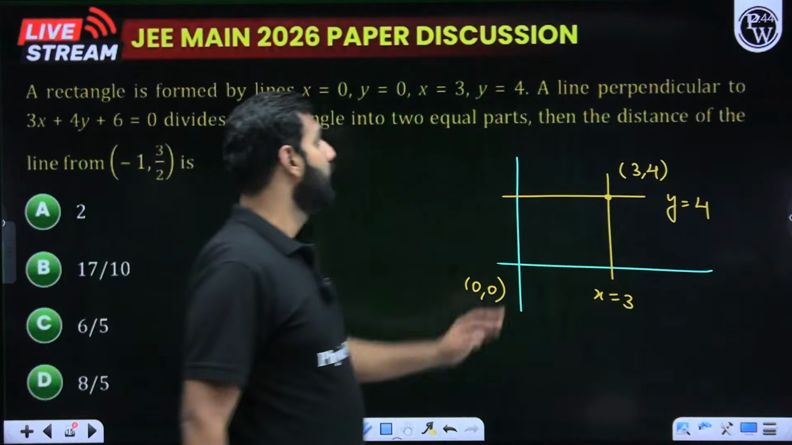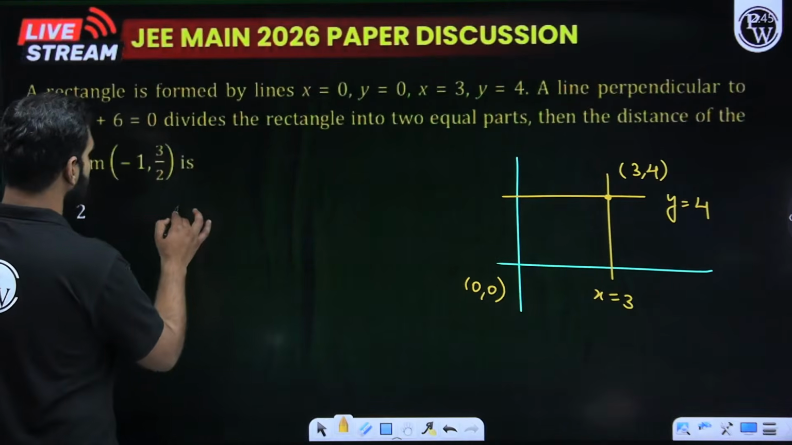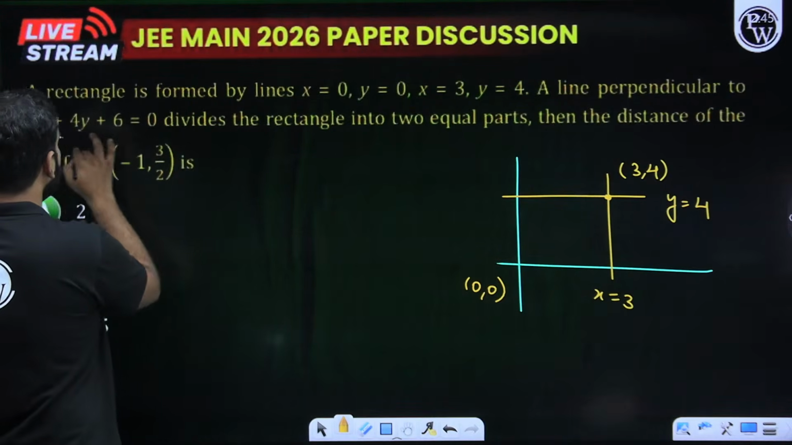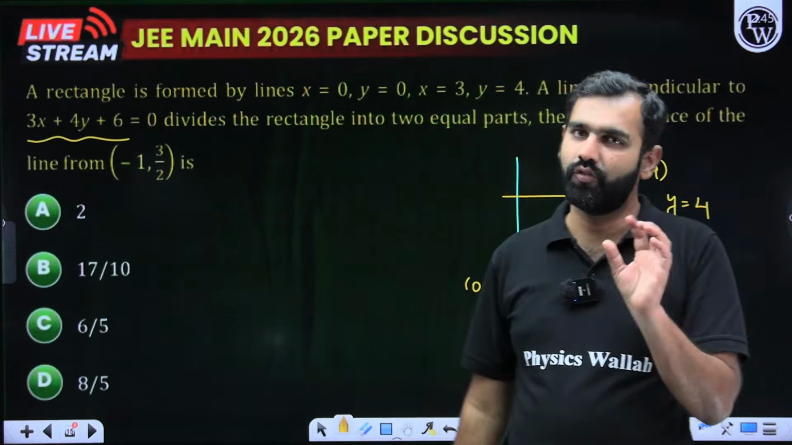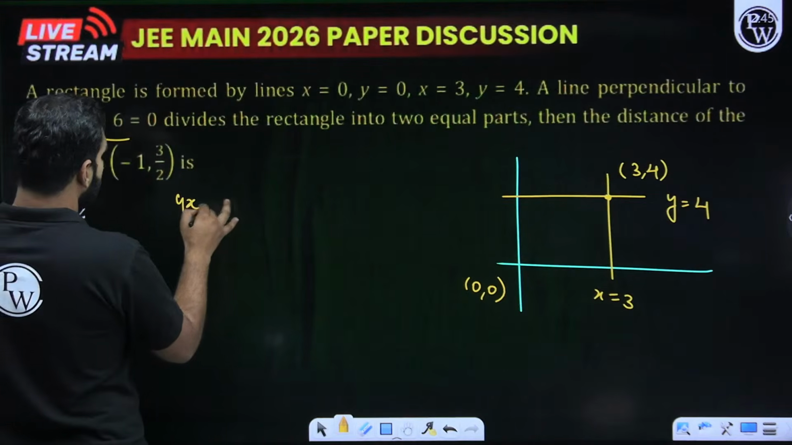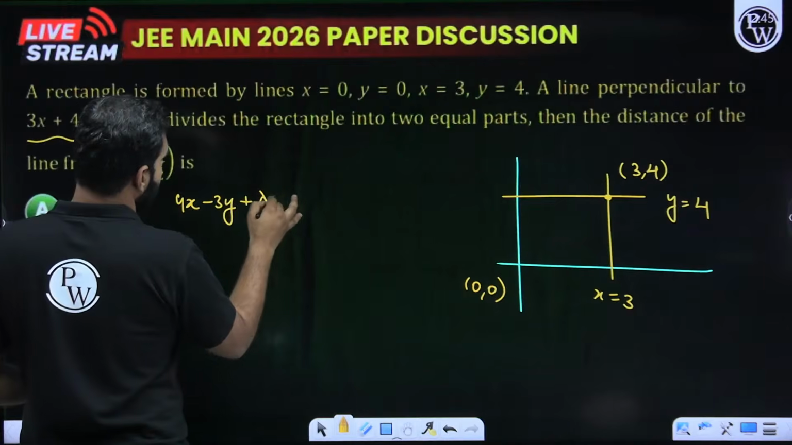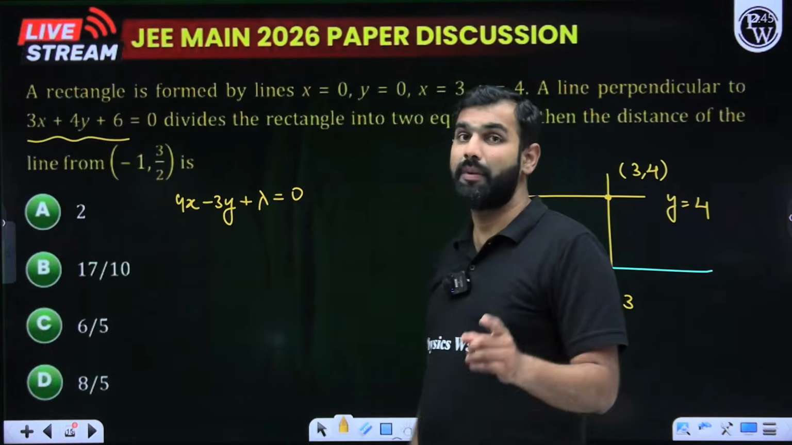Now, what are we told? A line perpendicular to 3x + 4y - 6 = 0. The moment somebody asks you to write the equation of a line perpendicular to this, always remember, swap the coefficients of x and y and change the sign of one of them. So the line perpendicular to this will be 4x - 3y + λ = 0, because the constant term will definitely change. That will be a line perpendicular to this.